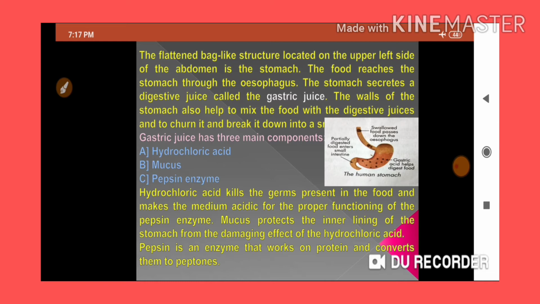So that's why the inner wall of the stomach is covered with a jelly-like substance, mucus. This acts as a protecting layer for the inner lining of the stomach. Are you getting my point? Why is mucus attached to the inner wall of the stomach?